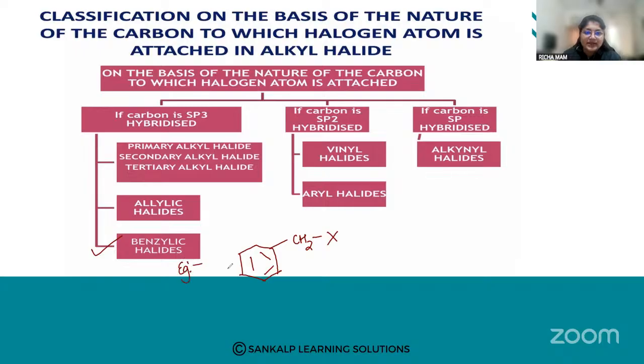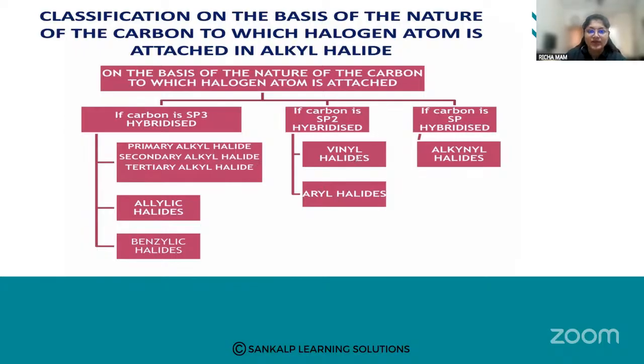Okay, this is the example of an aromatic or benzylic halide. So the halogen is attached to an sp3 hybridized carbon, which is next to an aromatic ring. So these are the natures of the carbon when the carbon is sp3 hybridized. Next, we are going to see if the carbon is sp2 hybridized. If it is sp2 hybridized, it is classified as vinyl halides and aryl halides.